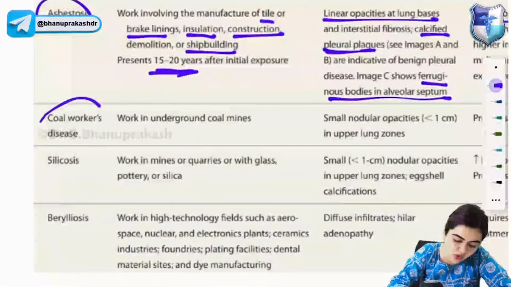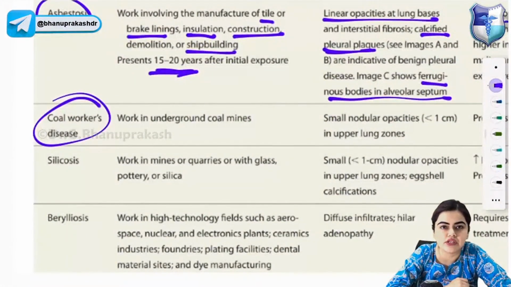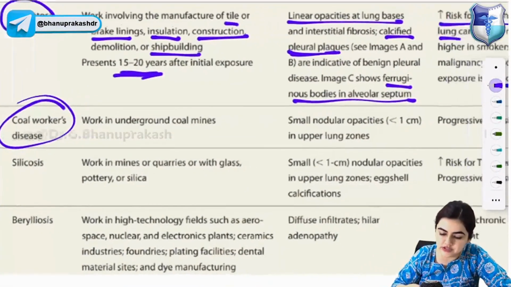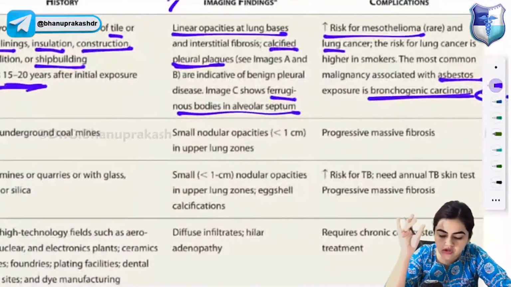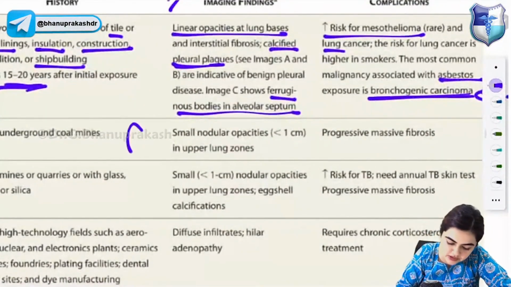Okay, next one is coal workers' disease. Let's understand coal workers' disease. It is seen in people who work in underground coal mines, and you will find small nodular opacities in the upper lung zone.